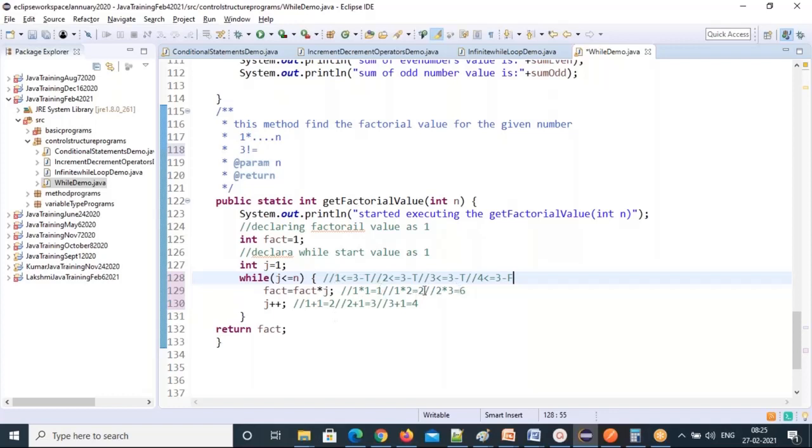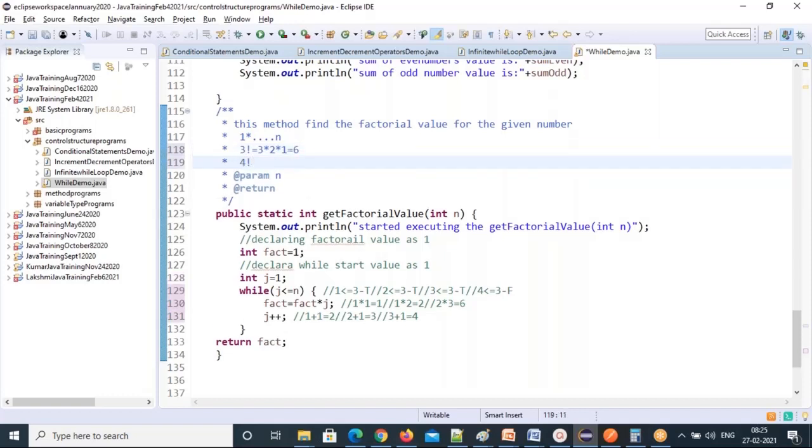What is the final factorial value? 6. So 6 is the value it is going to return by this method. So 3 factorial value is 6. That means 3 multiplied by 2 multiplied by 1, that is 6. For example, 4 factorial value, if you want: 4 multiplied by 3 multiplied by 2 multiplied by 1. What is that? 12, 24. So 24 is that.